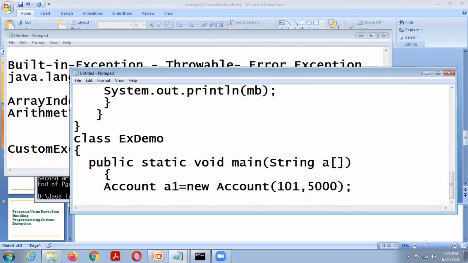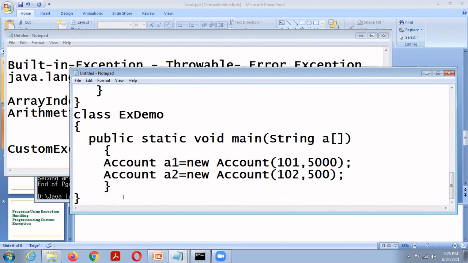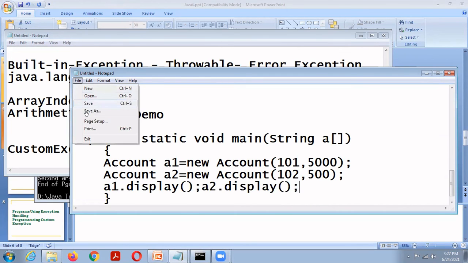It's a valid one. Then Account A2 equal to new Account of 102, 500. Then A1 dot display, A2 dot display. Save as XDemo.java.